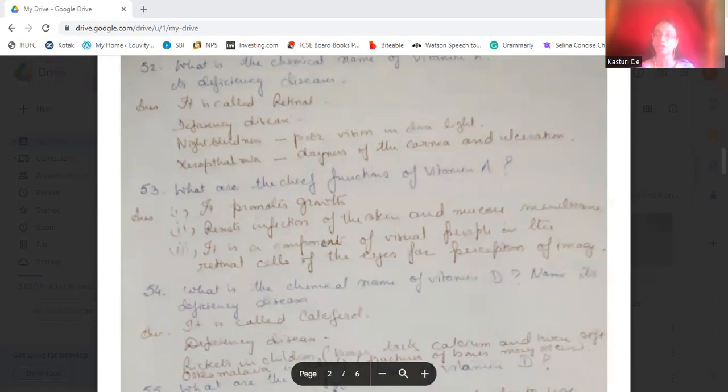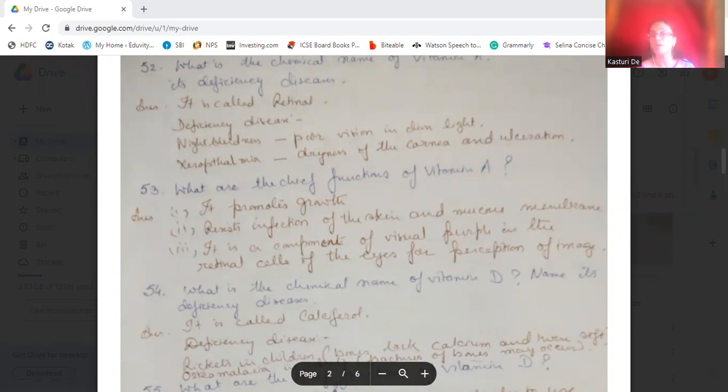In the retinal cells of the eyes, there is a component which is vitamin A, which is required for the perception of the image, to form the image inside our retina. This vitamin A is present in the visual purple of the retinal cells.